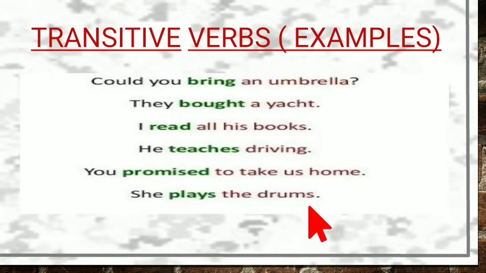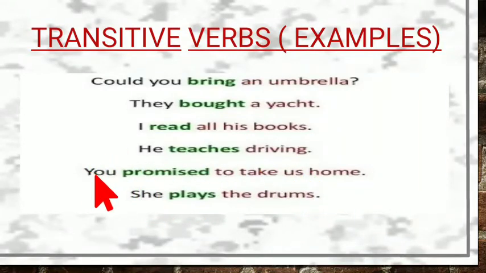Now in the transitive verbs examples, could you bring me an umbrella? Bring what? Umbrella. They bought what? A yacht. I read all his books. I read what? I read all his books. He teaches driving. What does he teach? Driving. You promised me to take us home.